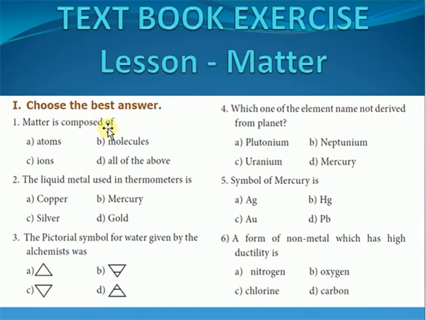Matter is composed of atoms, molecules, and ions. See, if you talk about copper wire, the copper wire is made up of atoms. Whereas if you talk about substances like polymer, polyester, or polythene, they are made up of many molecules. So, matter is composed of either atoms or molecules, even ions.